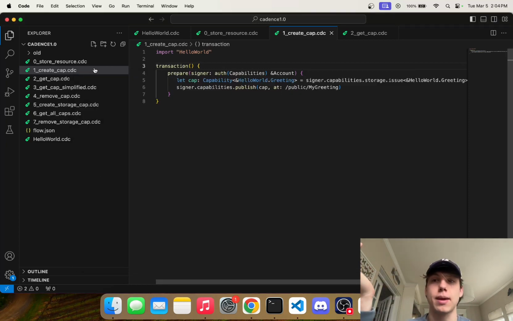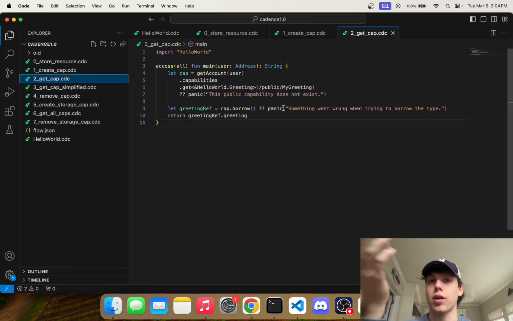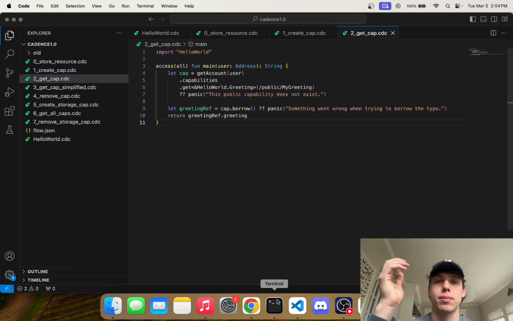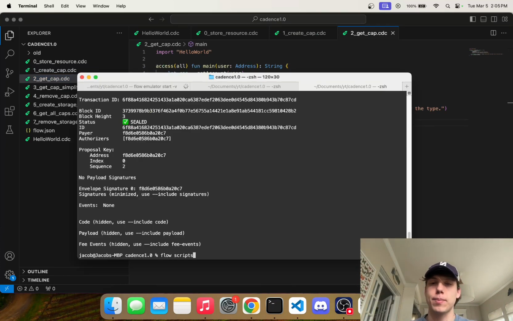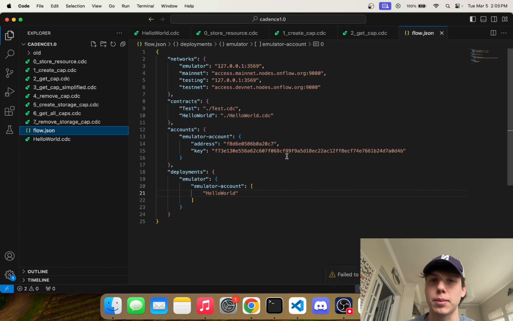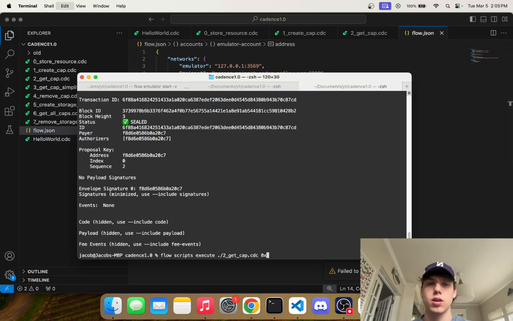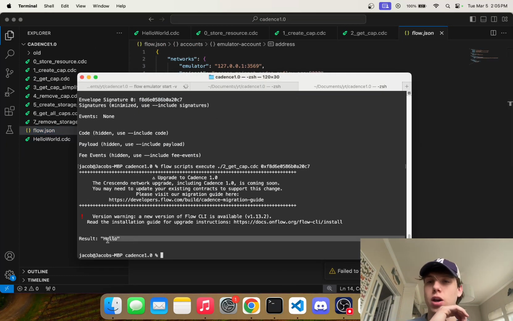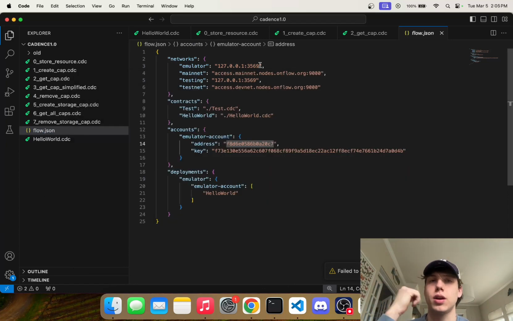So now we've created a public capability, and now we actually want to run a script to get that public capability. So let's try that as well. So flow scripts execute /to get cap.cdc, and the user address, which is the emulator account, because that's what we're testing this on, like that. And we should see hello, right? So we get the hello greeting, which is awesome.